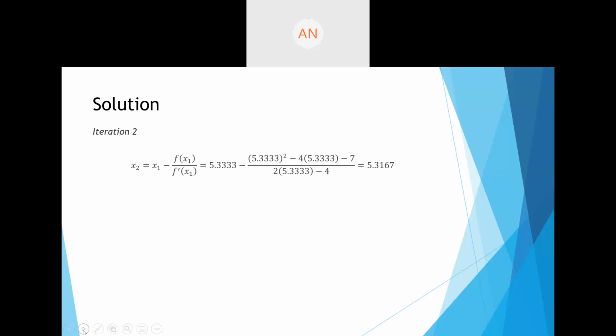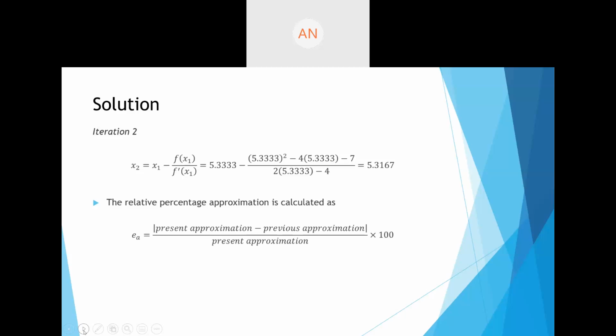If a few of you are giving me 3 digits or 2 digits, always take 4 digits after decimal. So 5.3167, that is the answer. Alright. Now once you have the second value, you can start finding the relative percentage approximation error from the second iteration onwards. That is given by the formula, present approximation minus previous approximation upon present approximation into 100.